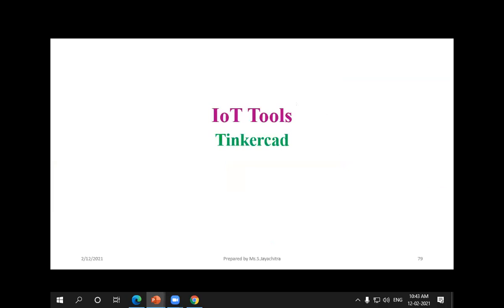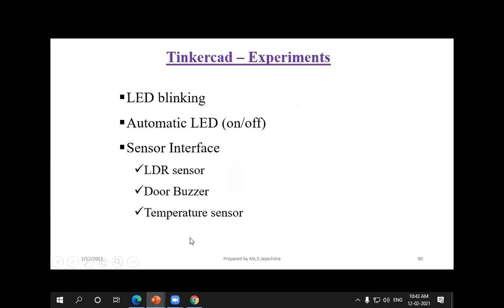And the next thing we can see is the IoT tools. Tinkercad is an open source software tool. So we can do hands-on experiments simultaneously. First, LED blinking we can see, then automatic LED on off, then we can go for the sensor interface. So how the temperature sensor, how the door sensor starts functioning, like that, we can work on it.